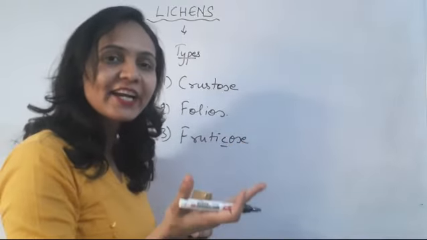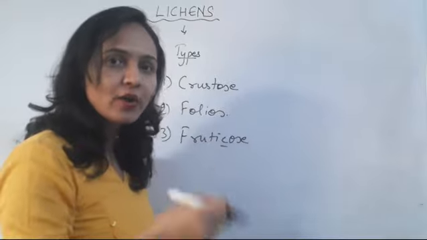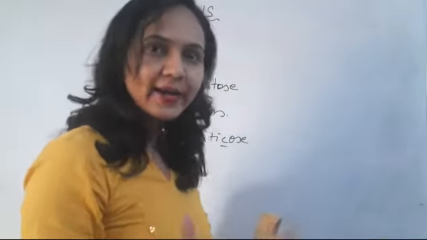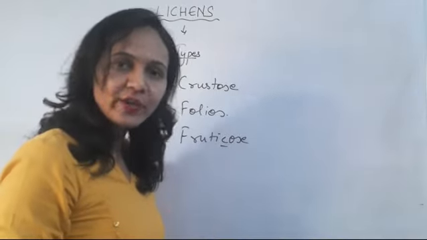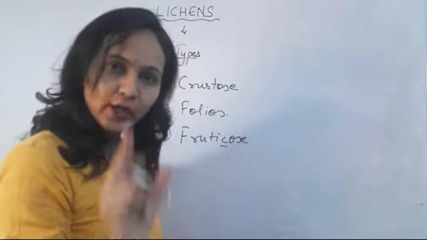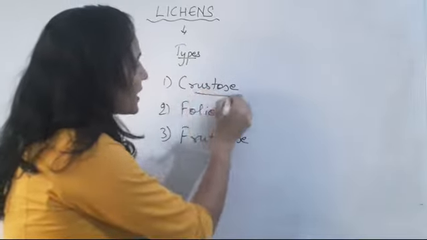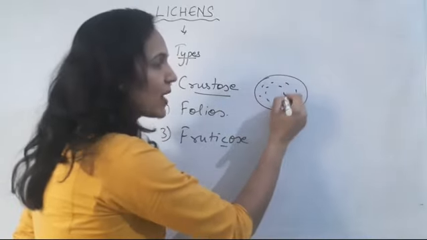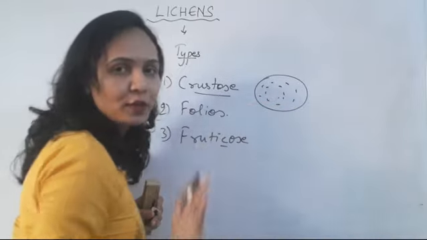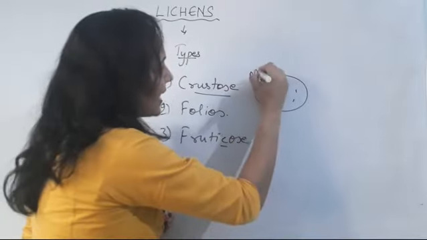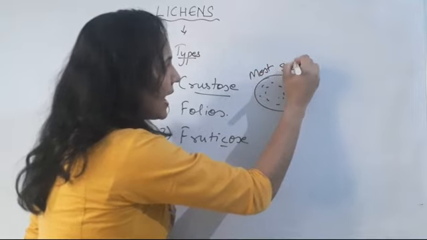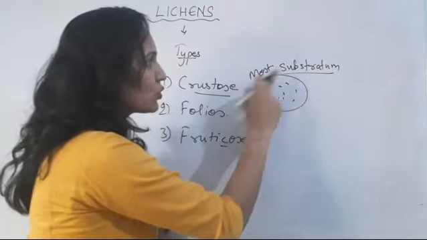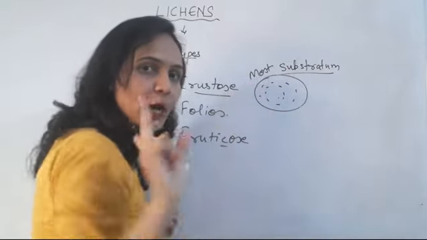Substratum is any kind of base on which the organism attaches or grows. Crustose lichens are attached to the substratum at most of the places.